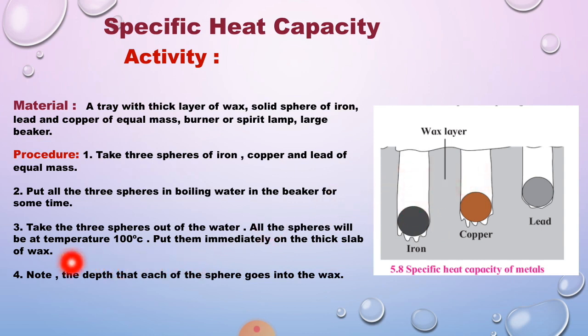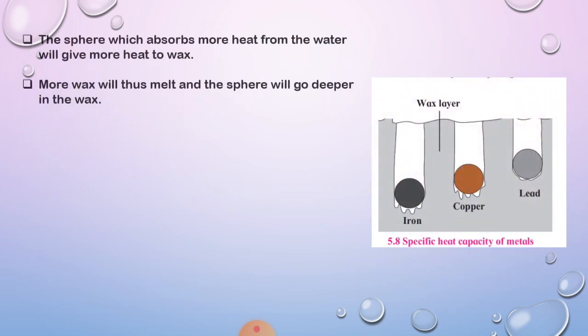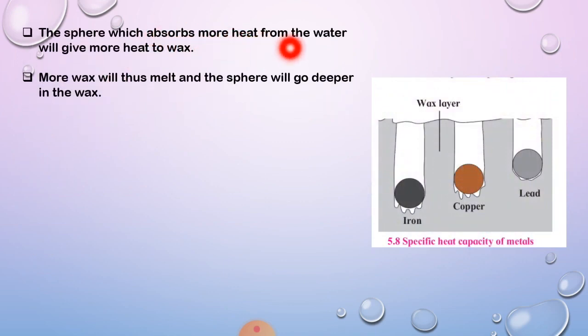Note the depth that each of the spheres goes into the wax. How deep it goes down, that depth we have to note. So this is the activity. The spheres which absorb more heat from the water will give more heat to the wax. More wax will thus melt and the sphere will go deeper into the wax.